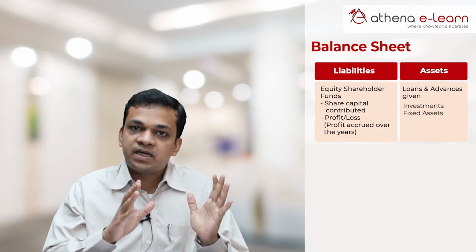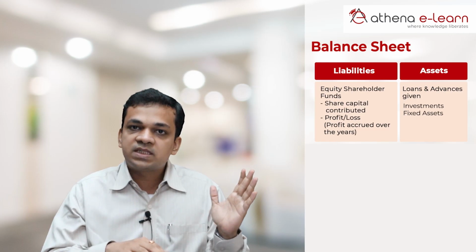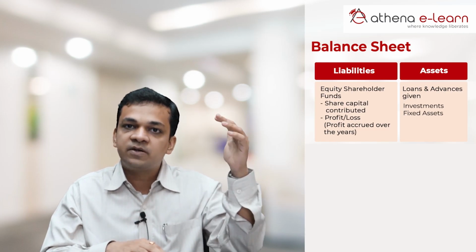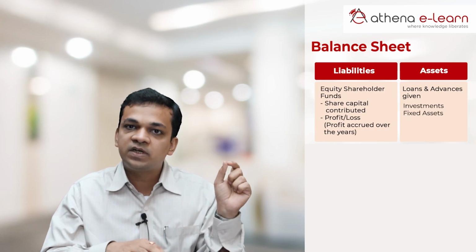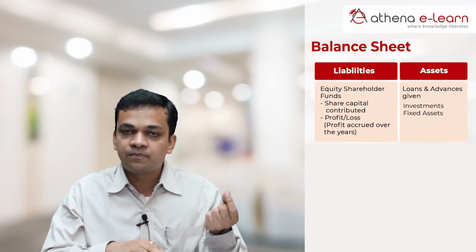Now what has capital adequacy got to do with liquid money? For those who are from the accounting background, we'll understand this better, but for those who are not, I'll take 2 minutes and explain. The balance sheet, as far as the equity shareholders' funds are concerned, consists of the share capital which they have contributed plus the profit which has accrued over the years.